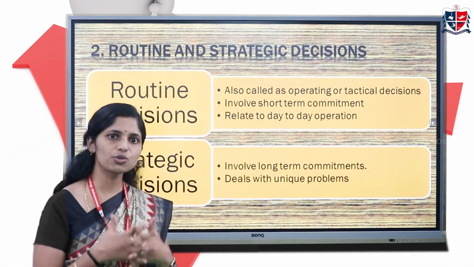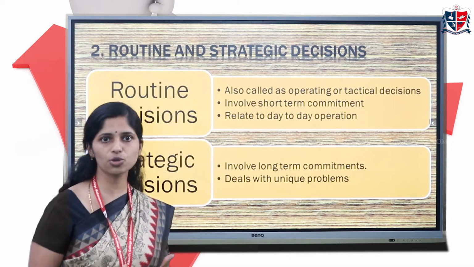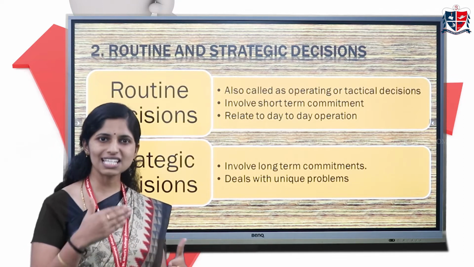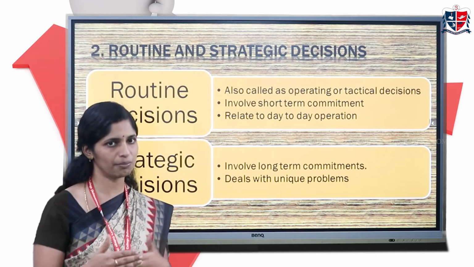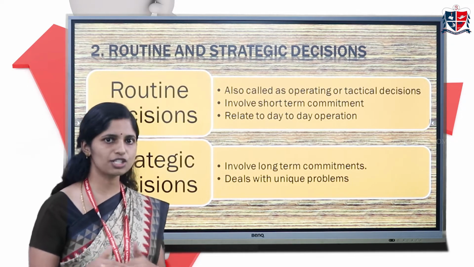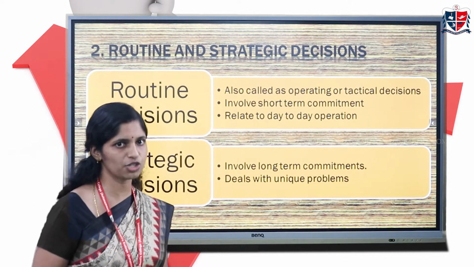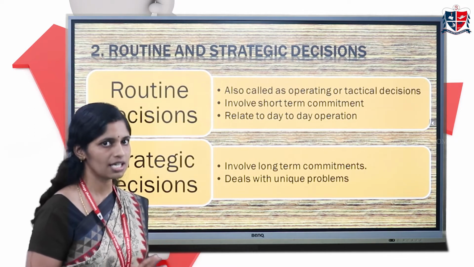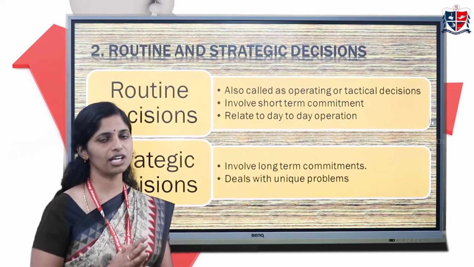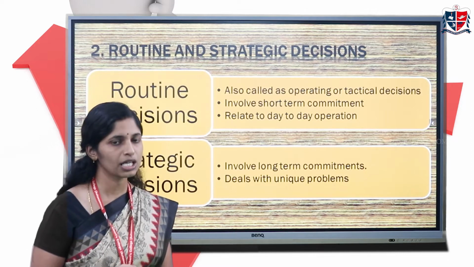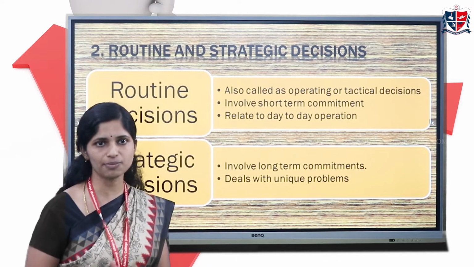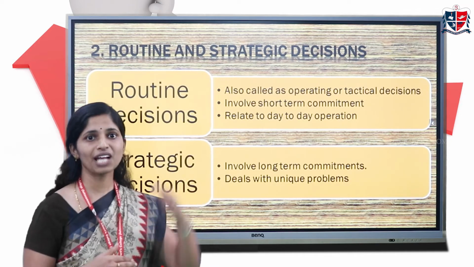Routine decisions are usually taken on a routine basis, for day-to-day operations. This decision involves less investment and a low time commitment, and is taken at lower level management. But strategic decisions are those which involve a long-term commitment and high investment. For example, business expansion needs a lot of investment. So that is usually taken by high level authority.